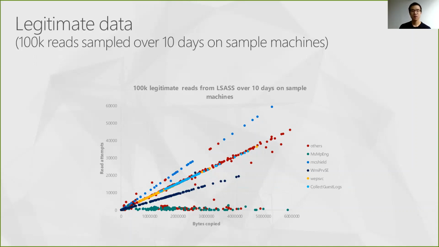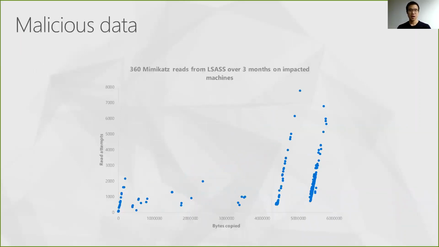We can notice that the 5 processes whose behavior was reported in this graph, and which are the 5 most frequent processes that read memory from LSASS, are system processes or security software that run on Windows machines and are totally benign processes. What we were particularly interested in was to study whether or not those interesting patterns could also be found in malicious data. As announced in the introduction, we thus decided to focus our attention on a particular process called Mimikatz, and that is known for reading LSASS memory with the aim of stealing credentials.